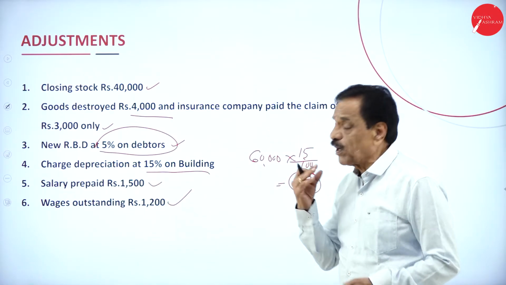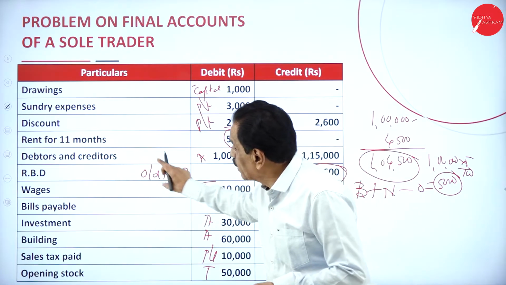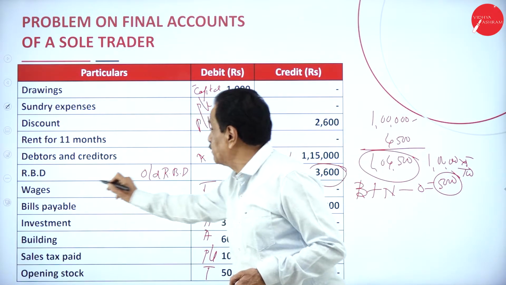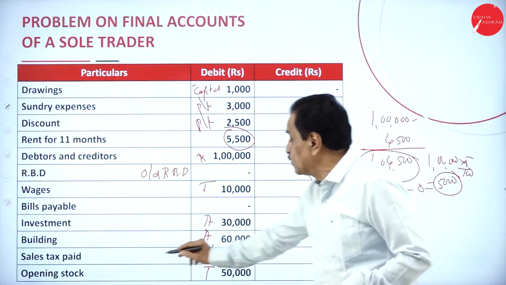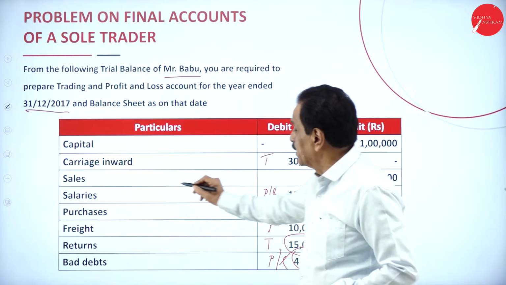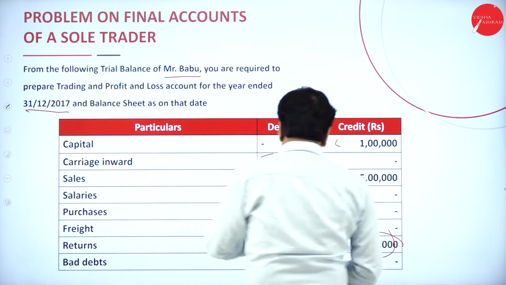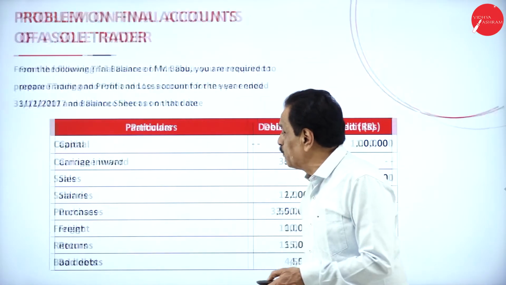So we'll move on to the problem now. See where the opening stock will come. See that you got like this. So here wages will come in the trading account. Then here you got opening stock. This will come in the trading account. Then here purchases will come in the trading account. Purchase return should be deducted. I will explain the problem.